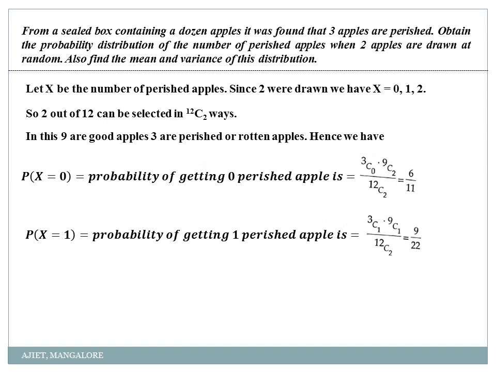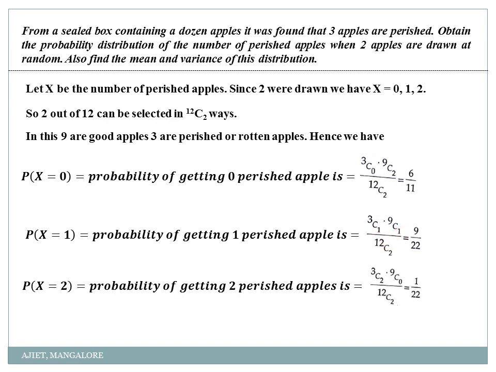Next, getting 1. So it is 3C1 into 9C1. Correct? Because out of these 2 apples, whatever I select, one may be rotten, one may be a good apple. See here, this 3 is nothing but the 3 rotten apples. In that, the chances of getting one rotten apple is 3C1. And the remaining 9 are good apples. So in that, getting one good apple, right? So here 0 rotten apples, 2 good apples. In the second case, 1 rotten apple, 1 good apple. And in the third case, 2 rotten apples and 0 good apples. Correct? So that is nothing but 1 by 22.